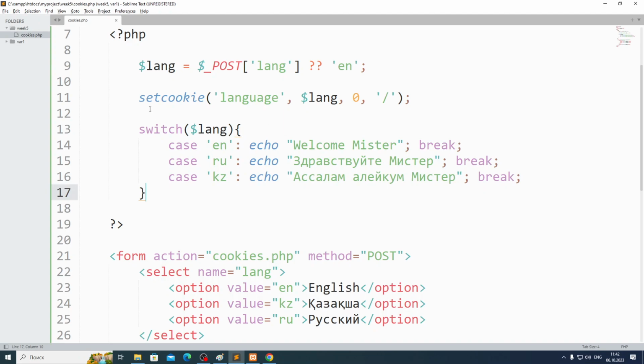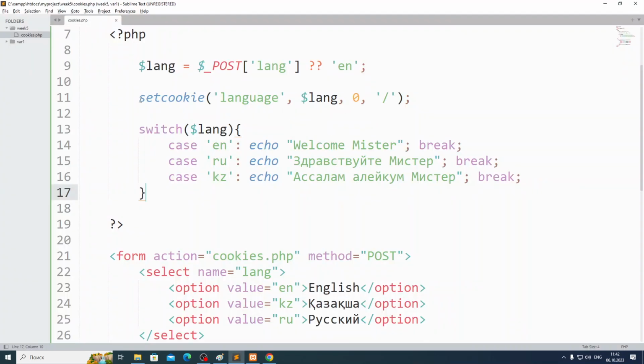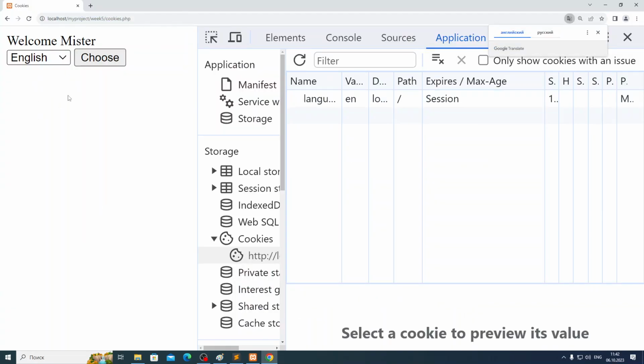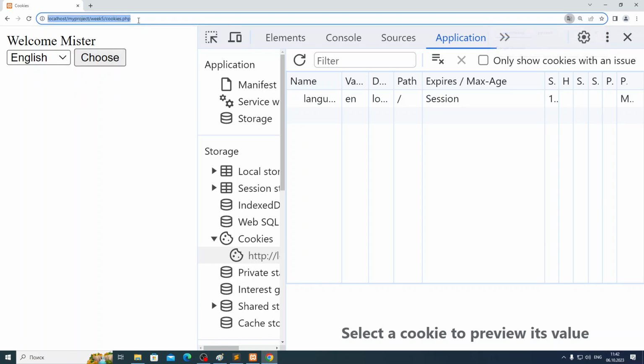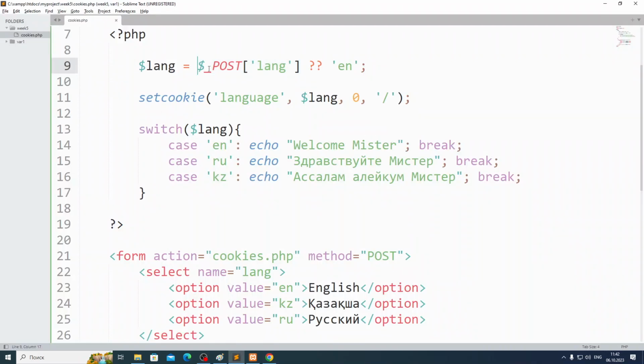I have to do something like, so when I visit the website, it will try to take from the post, but I don't send it a post, guys. I just visited this website, yeah? I didn't send it a form. I just put cookies.php and press enter. So I'm making a GET request. It couldn't find this language, and it took what? English. Let me do like this, guys.